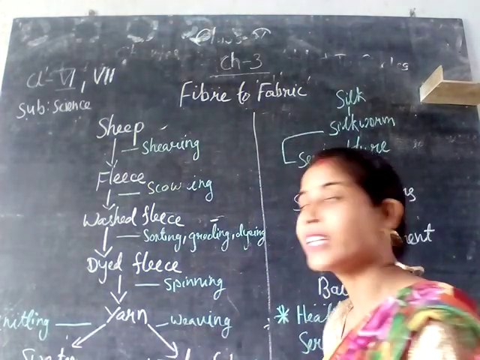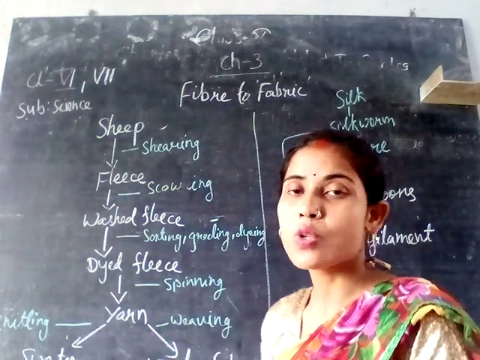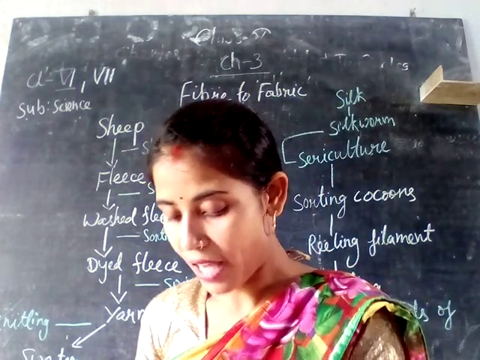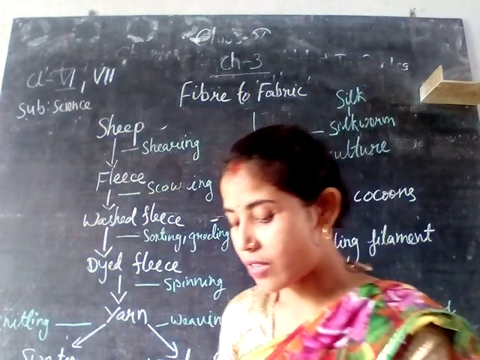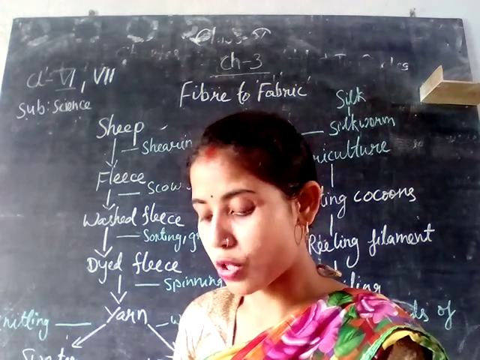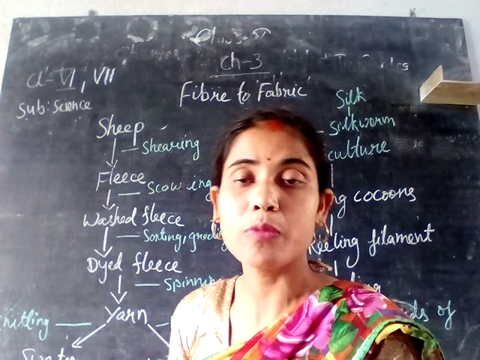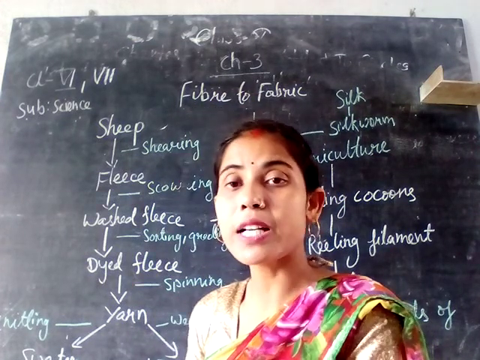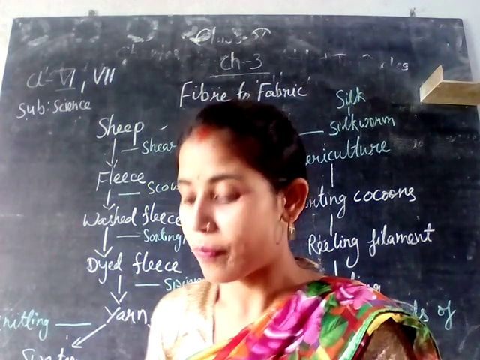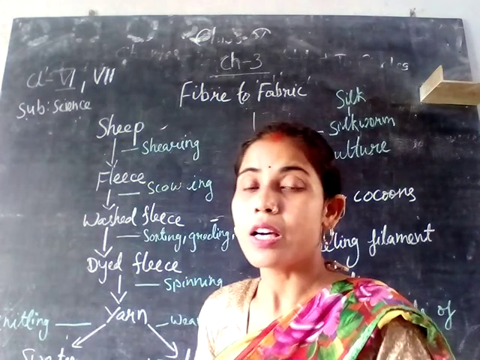After the weaving process, we will get a woolen cloth, and after the knitting process, we will get a sweater, that means sweater clothes. That means winter clothes are obtained after spinning, weaving and knitting. The dried fibers are strengthened, formed and rolled into yarn, and the shorter fibers are spun and woven into woolen cloths, and the rest are used for making sweaters. So these are the various processes involved in the formation of fiber from the sheep.